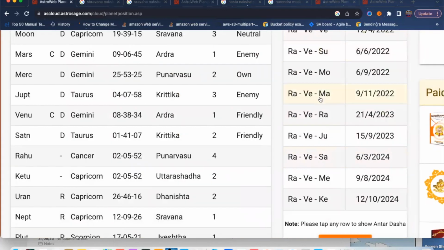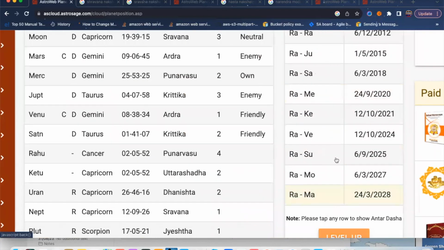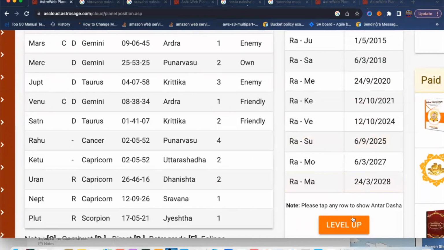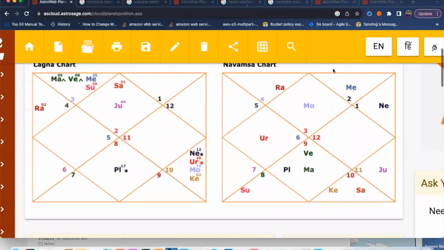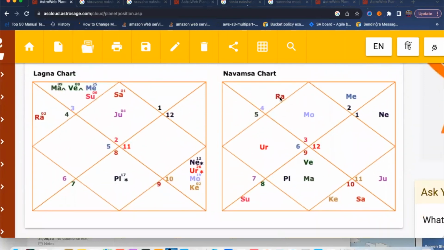This person is running under Rahu Mahadasha up to 2028. So up to 2028, Rahu will be activated. So in the Navamsha, Rahu is sitting in the second house, which is again a very good house. Okay, but still Rahu is a malefic planet. And again, see here, Rahu is aspected by planet Saturn.